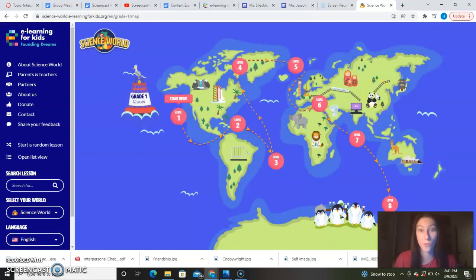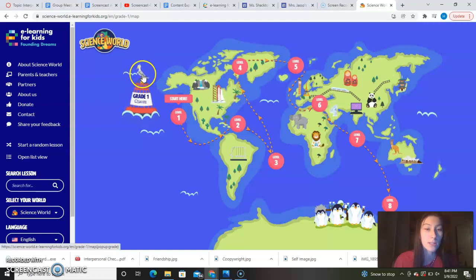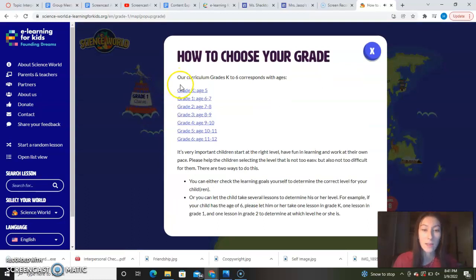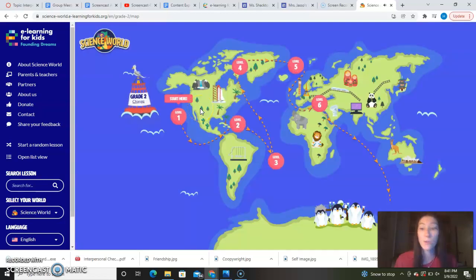This is super fun. We are in grade 2, so you're going to want to come over here where my cursor is. You see this little bird on this buoy, and it says grade 1, and we're not in grade 1, so we'll want to change that. You'll see a list of all the grades. You're going to click grade 2, age 7 to 8. So now that we're in the correct grade, let's go and explore.